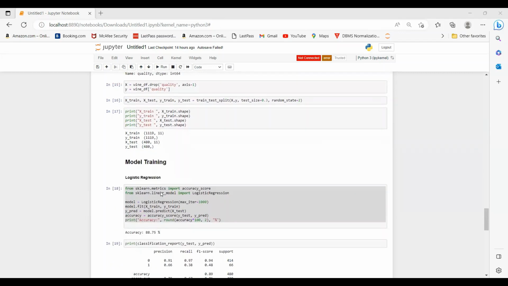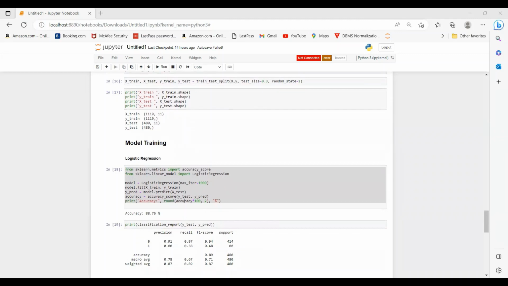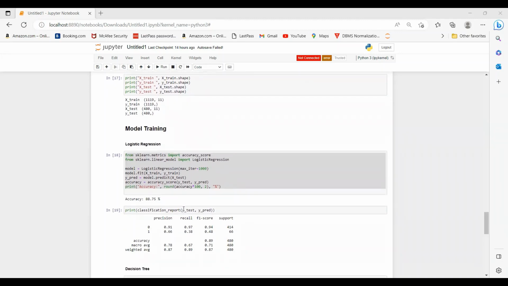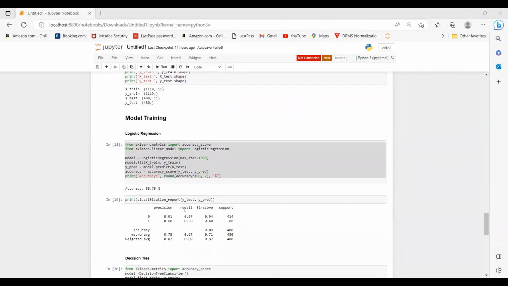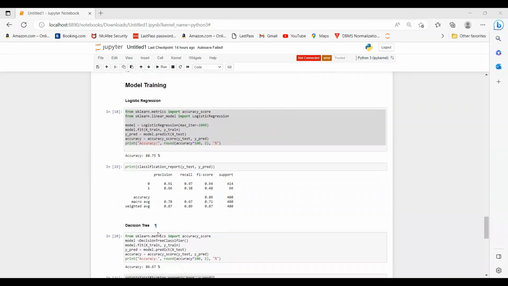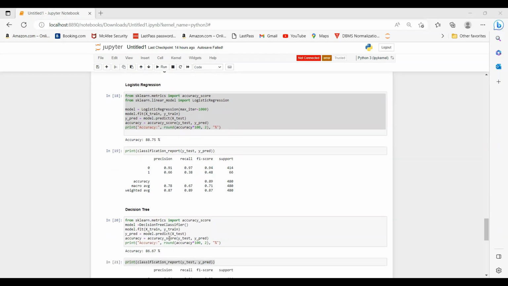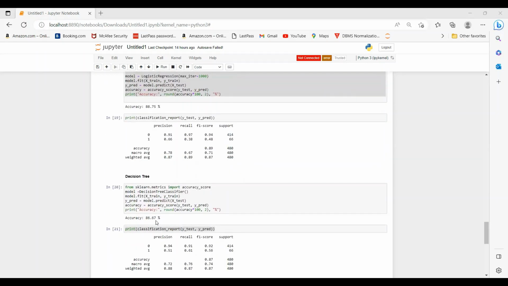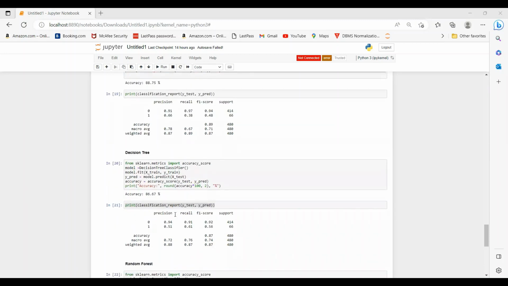At first, we use logistic regression. By using logistic regression, we obtained an accuracy of 88.775%, and we can see the classification report below. Next, we use the decision tree, and we have imported the libraries from sklearn. We obtained an accuracy of 86.67%, and we can see the classification report of the decision tree below.